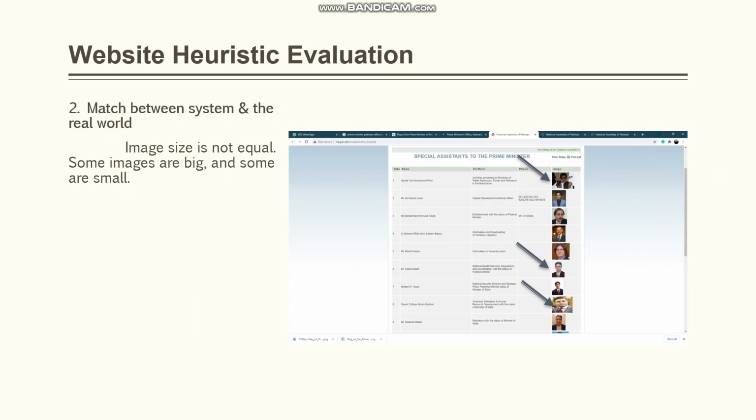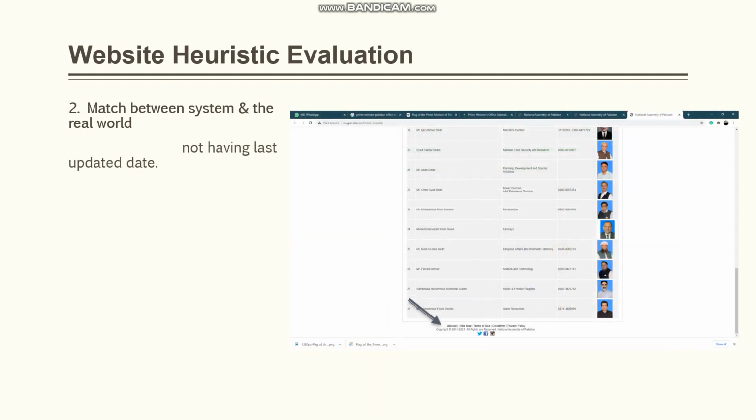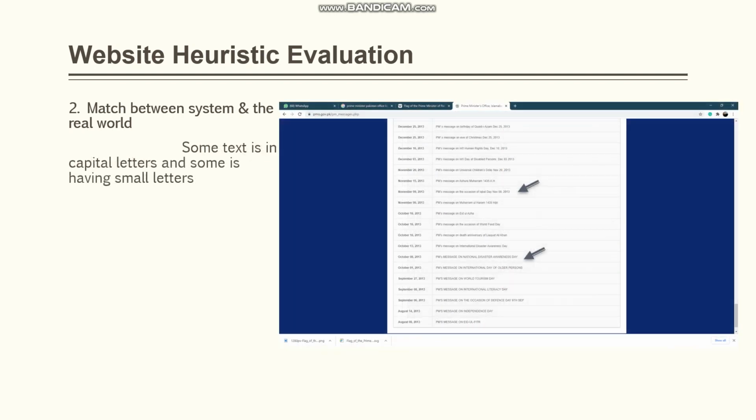Match between system and the real world. Image size is not equal; some images are big and some are small, as you can see in my heuristic evaluation. The website does not have a last updated date. When the website is updated is not mentioned. Some text is in capital letters and some in small letters, so the text must be all capital or all small.